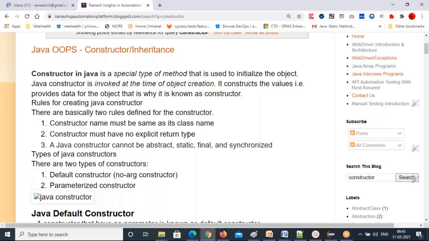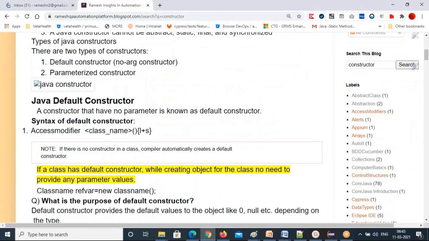What are the types of Java constructors? Default constructor and parameterized constructor. Two types are there. So what is meant by a default constructor? A constructor that has no parameters is known as a default constructor.